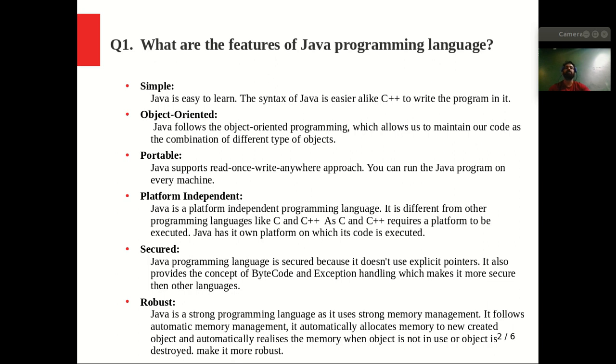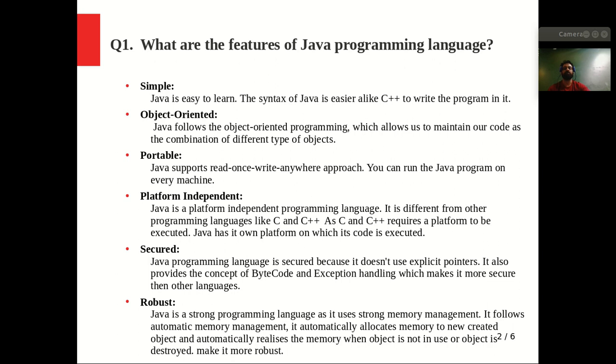It does not depend on the OS where it was created. If that bytecode is created on Windows, it can also run on Mac and on Linux. That's why it is platform independent.